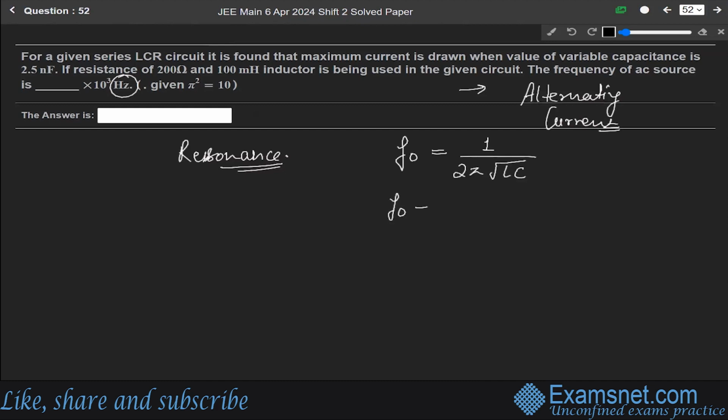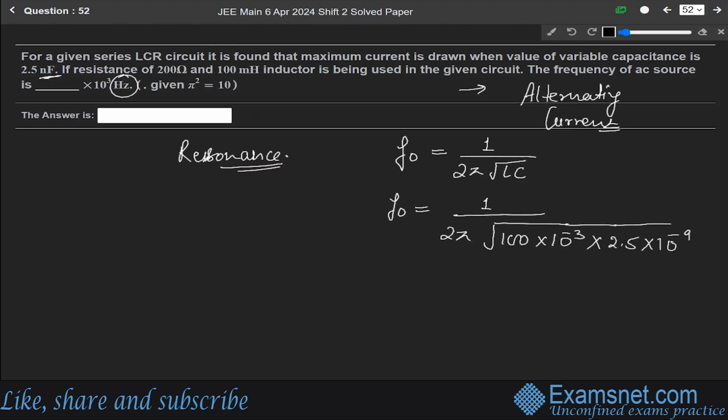So f naught will be equal to 1 over 2 pi, and L is the inductance, given as 100 into 10 to the power minus 3, into C, the capacitance, given as 2.5 into 10 to the power minus 9 because it is given in terms of nanofarad.